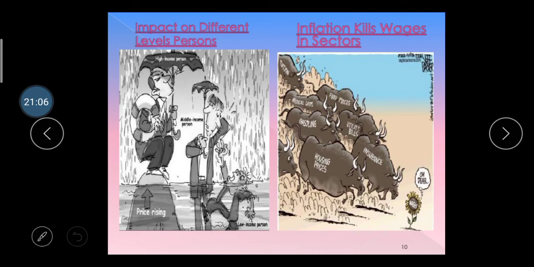Here is one example from the image so you can easily understand the impact of inflation on different levels of persons. There are three categories given: the first is the richest person, the second is the middle class person, and the third is the lower class person.